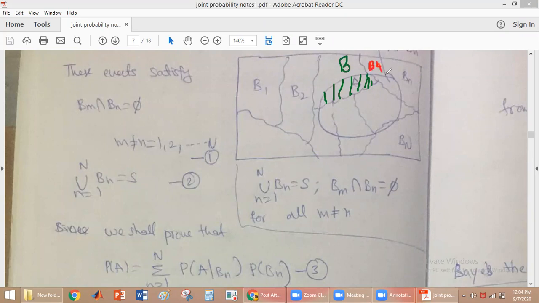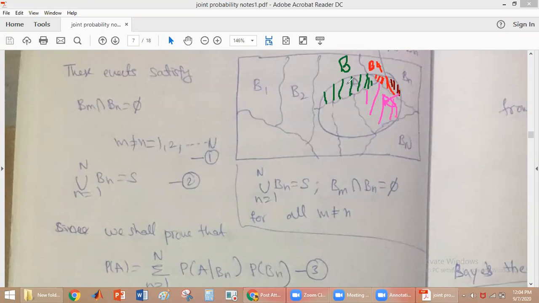Then this part, from here till here, is A intersection B4. Now this is B_n, so this part will be A intersection B_n. Say it is B5 here, so this part will be A intersection B5.